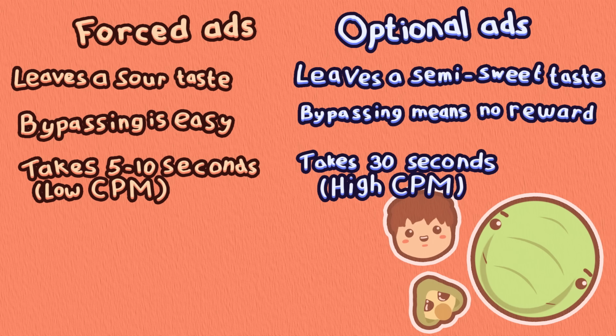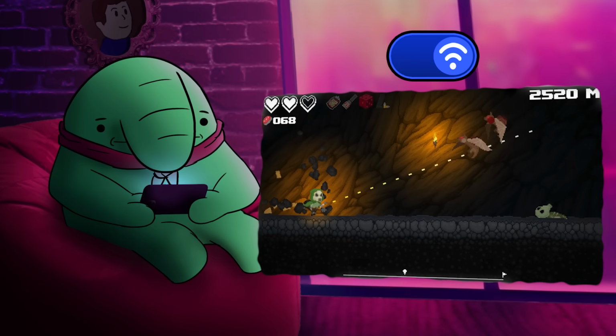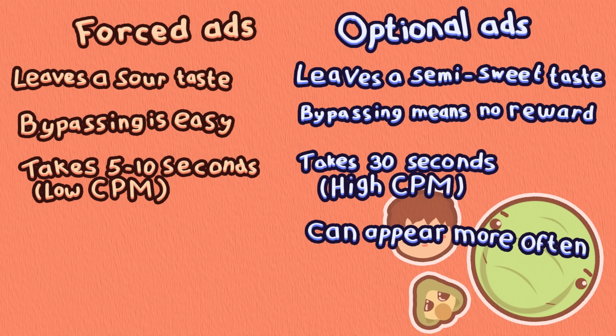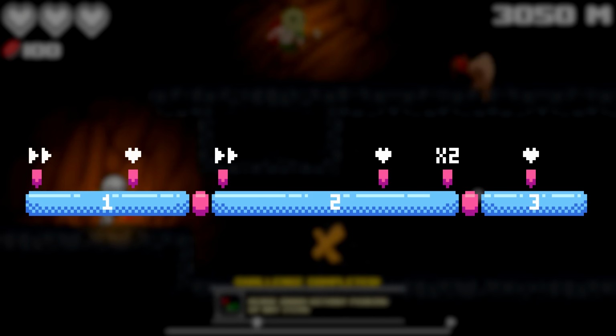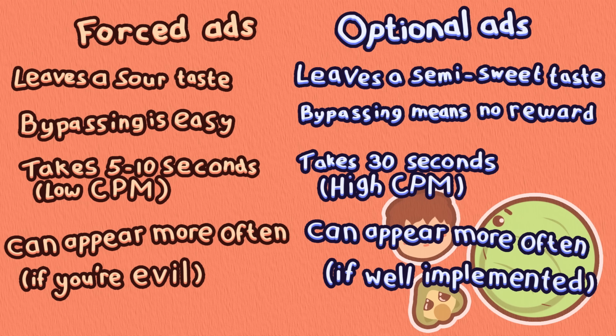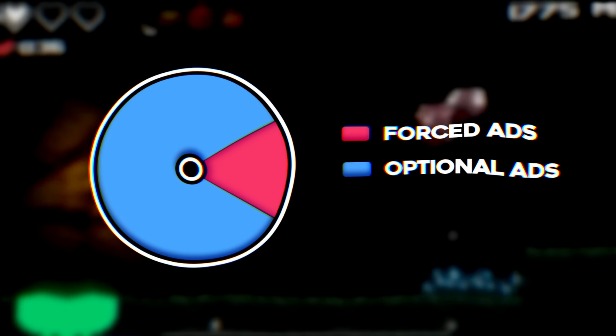Now, in a good amount of cases, players, even if they don't turn off their internet, still see more optional ads than forced ads. If the rewards for them are very good, you might click 2 or 3 optional ads before the forced ones get a chance to pop up again. So really, considering all that, it's no wonder that the gap between the two is this big.